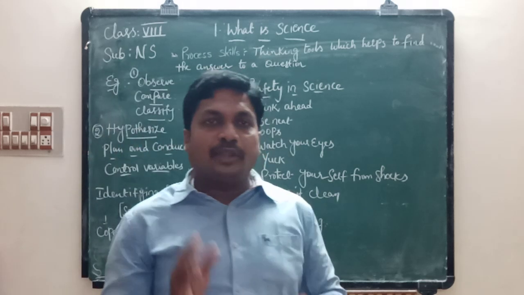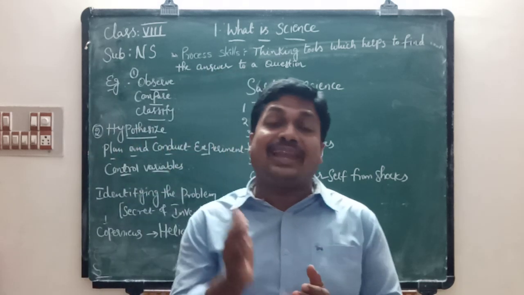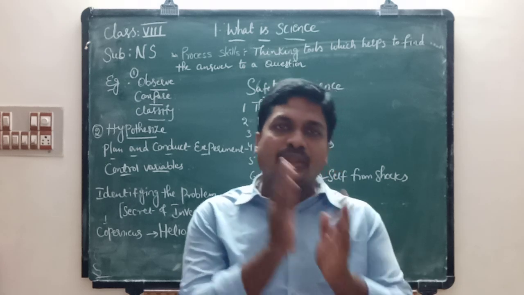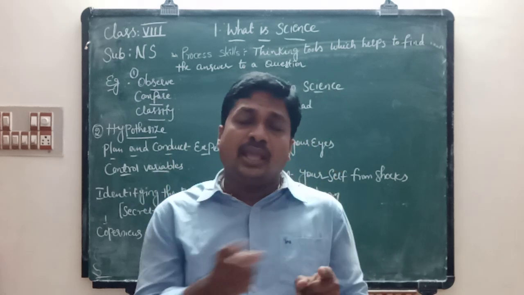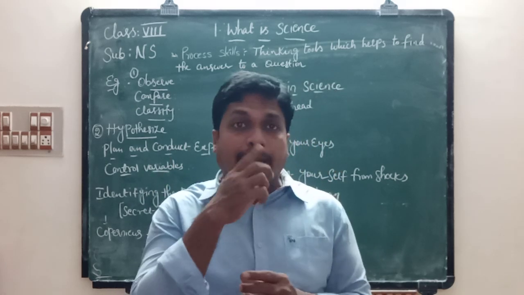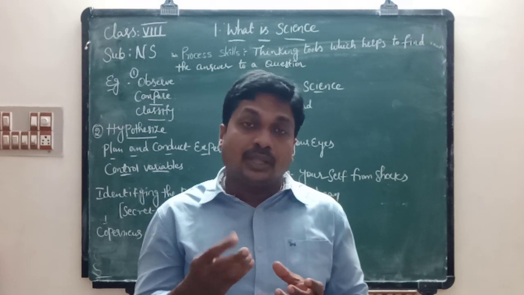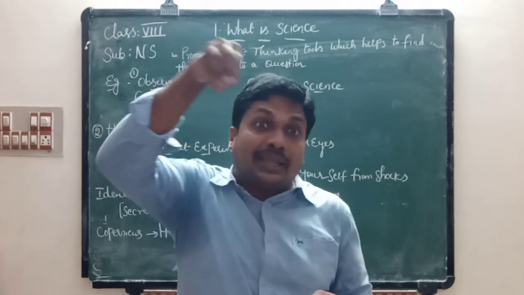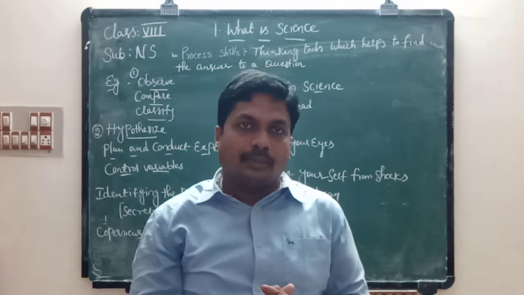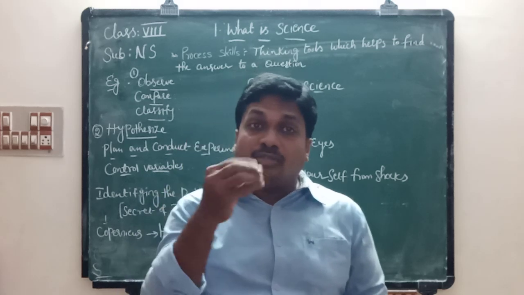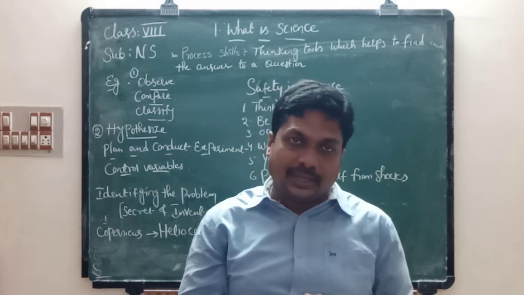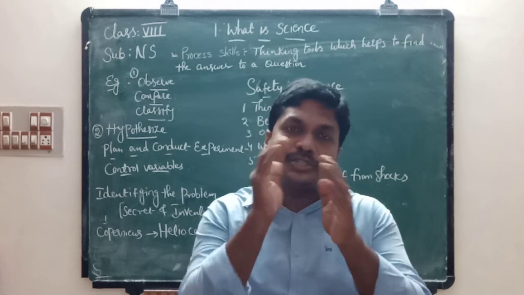So after that, we can find out the beaker which contains less water: beaker A, beaker B, beaker C. In these three, which beaker contains less water? The cloth which was kept in that beaker is the best cloth, meaning the cloth which absorbs more water is the best cloth.